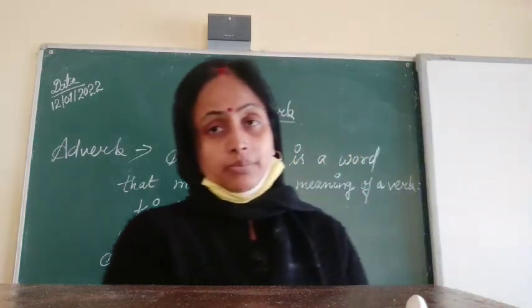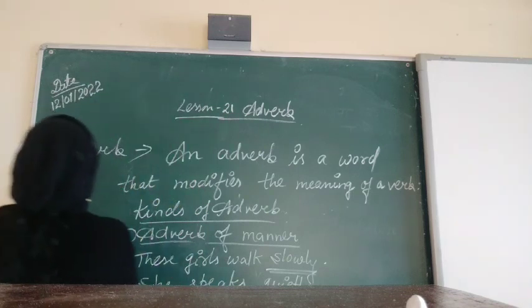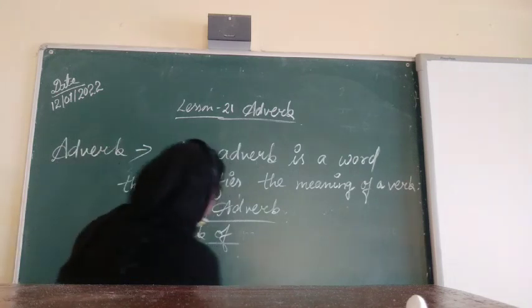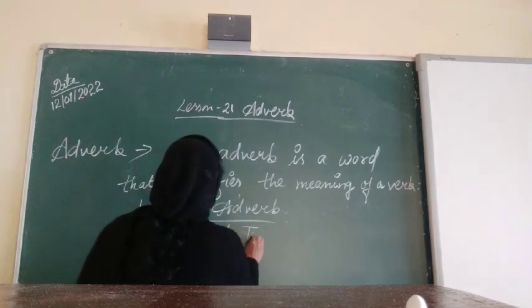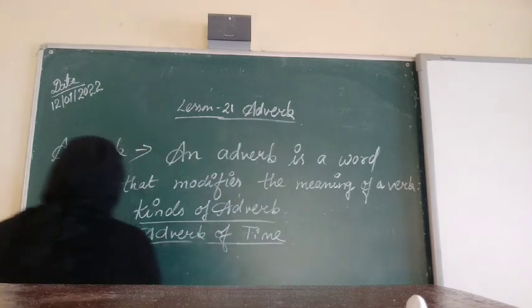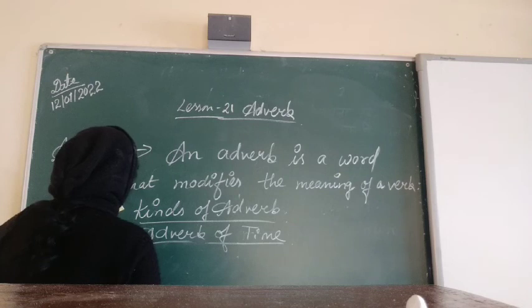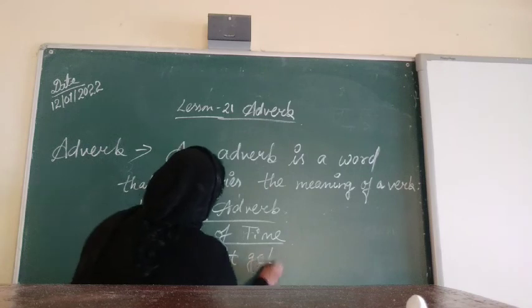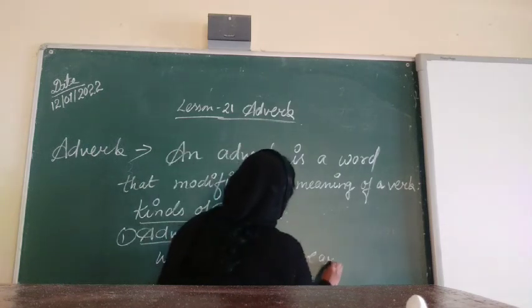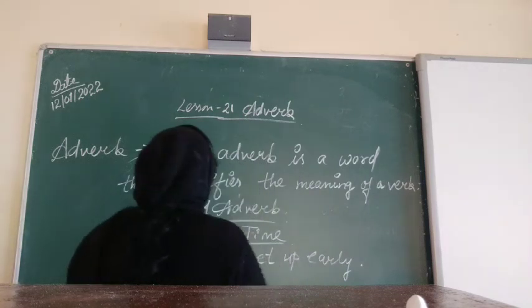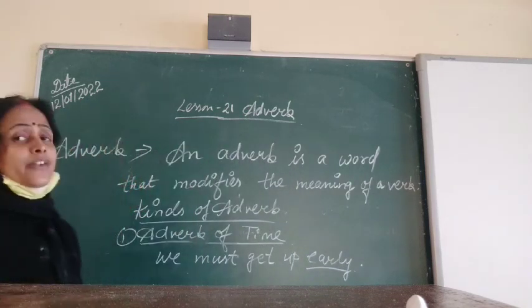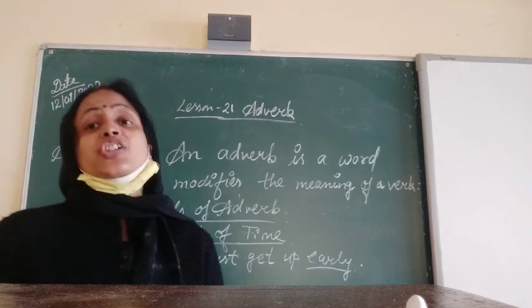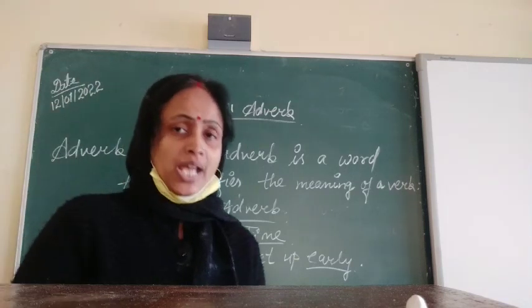Now adverb of time. Adverb of manner is over. Now adverb of time. Second kind is adverb of time. Okay. So what is here? Suppose we must get up early. Okay, early. It tells us about the time when we have to get up. Early we have to get up. Okay. So this tells us about when the action happens. At what time the action happens.